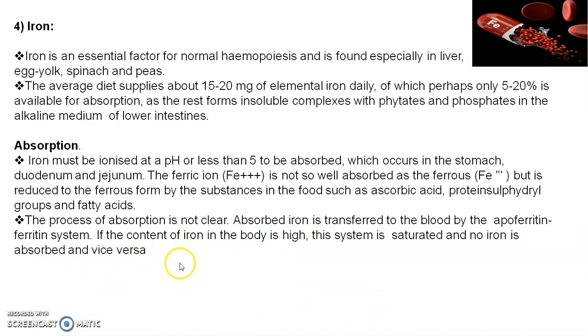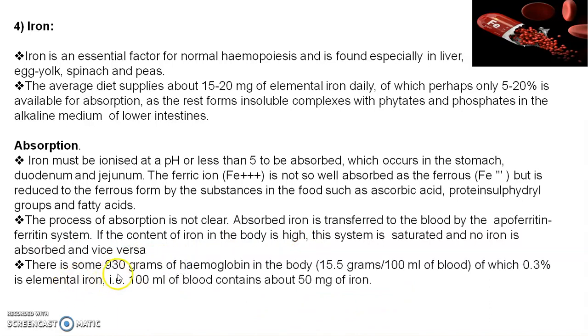There is some 930 gram of hemoglobin in the body, that is 15.5 gram per 100 ml of blood, of which 0.3% is elemental iron, that is 100 ml of blood contains about 50 milligram of iron. Our 100 ml of blood contains 50 milligram of iron and a total of 930 milligram is present in the body, which means our hemoglobin is about 15.5 gram.